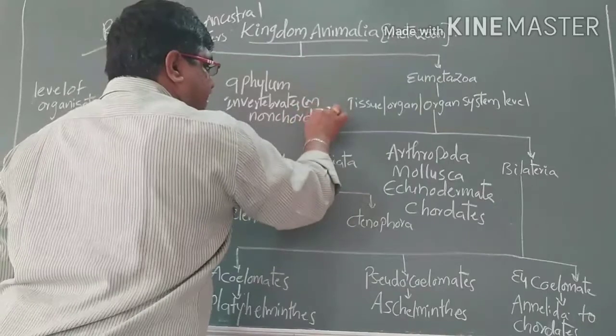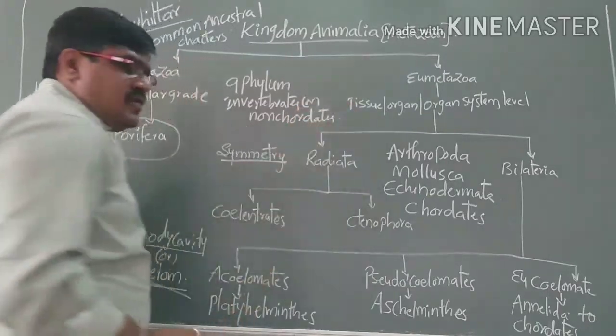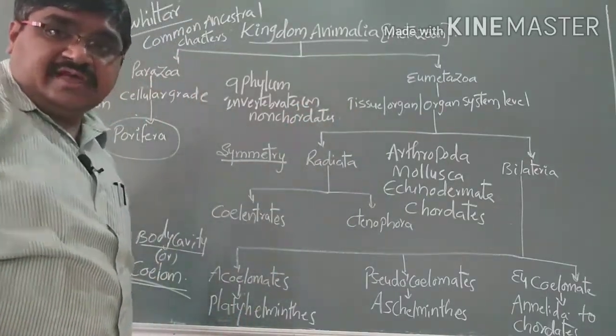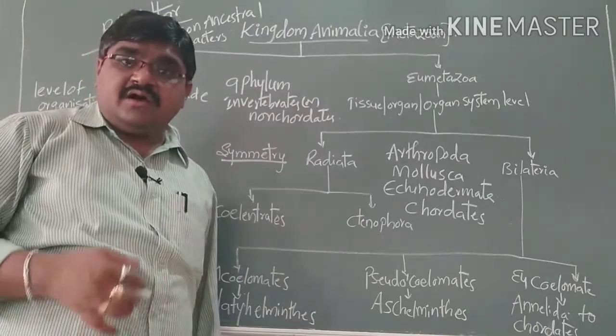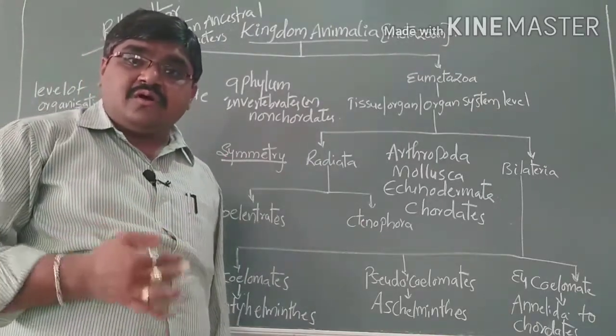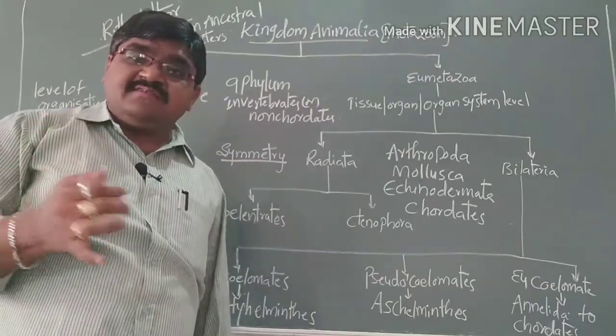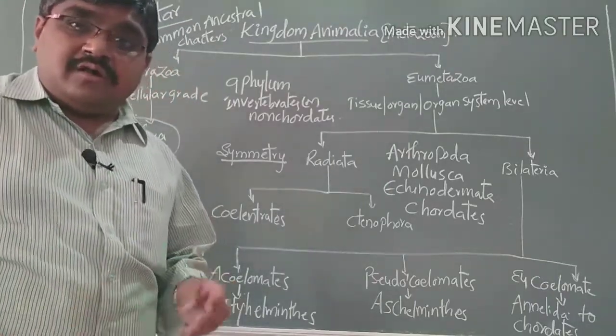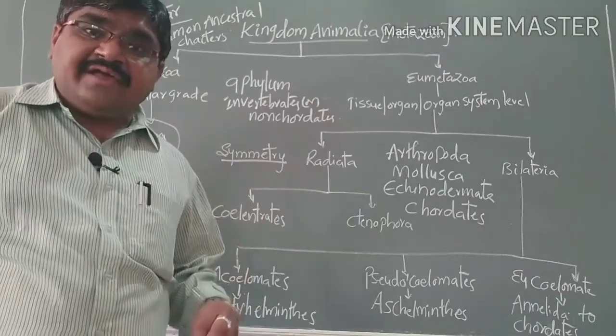Why? Because the vertebral column or notochord is not present. Due to the absence of notochord or vertebral column, these types of organisms are called invertebrates or non-chordates.